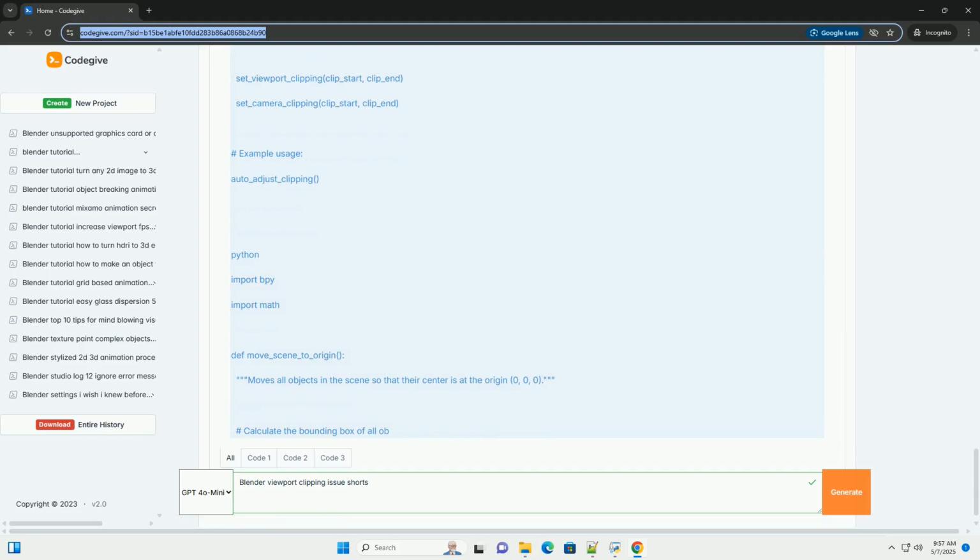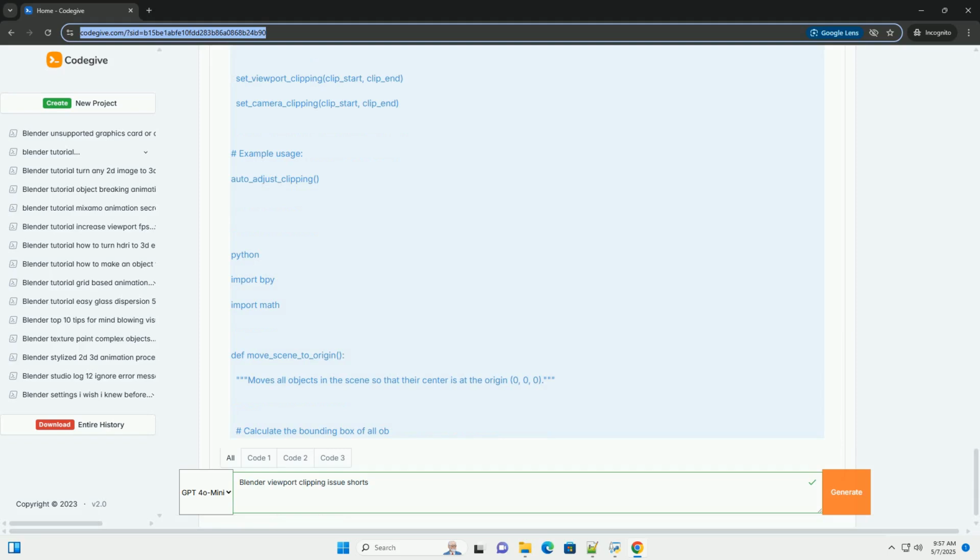Performance: calculating the bounding box of a very large scene can be computationally expensive. Use this script sparingly, especially if you have a complex scene. Consider caching the bounding box information if you need to run it frequently. Fine-tuning: the clip_start and clip_end values are determined by the factors 1/100 and 100. You might need to adjust these factors based on the specific needs of your scene. Empty scenes: the script handles empty scenes gracefully by returning early.